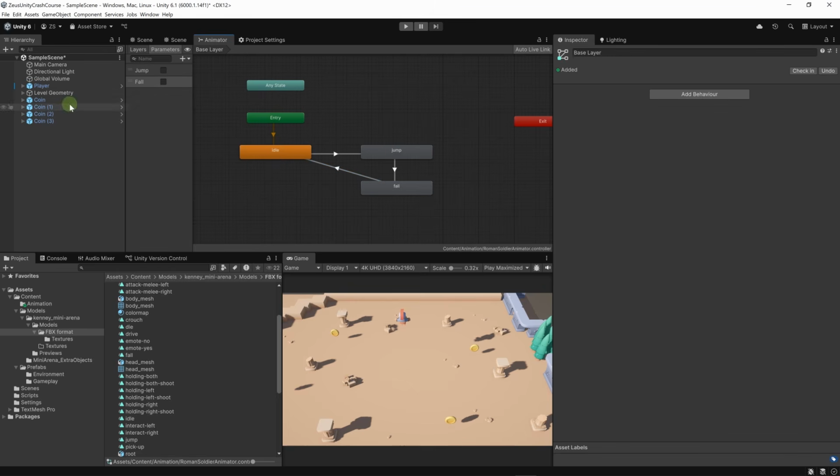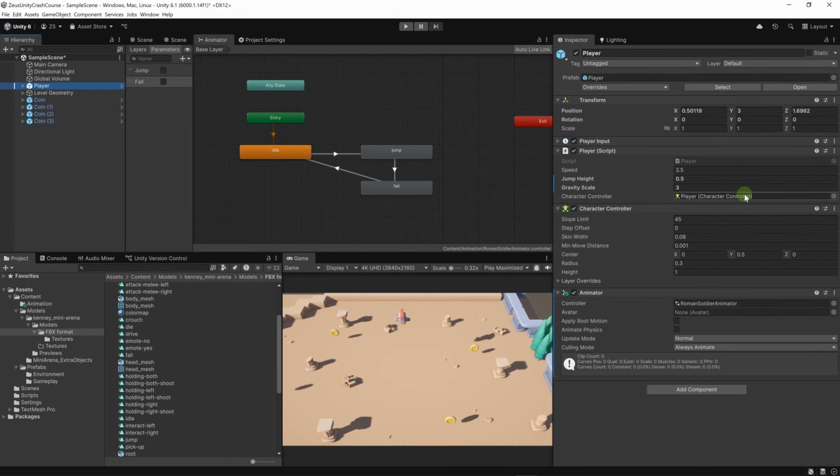Now in our script, we need to interact with our animator and set these parameters in the update method as the character moves around. Let's start with jumping and falling, and then we can look at walking.